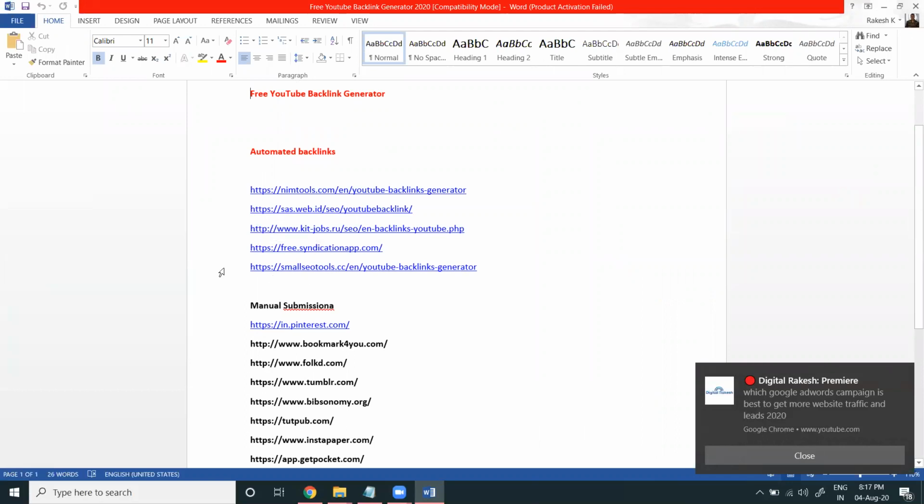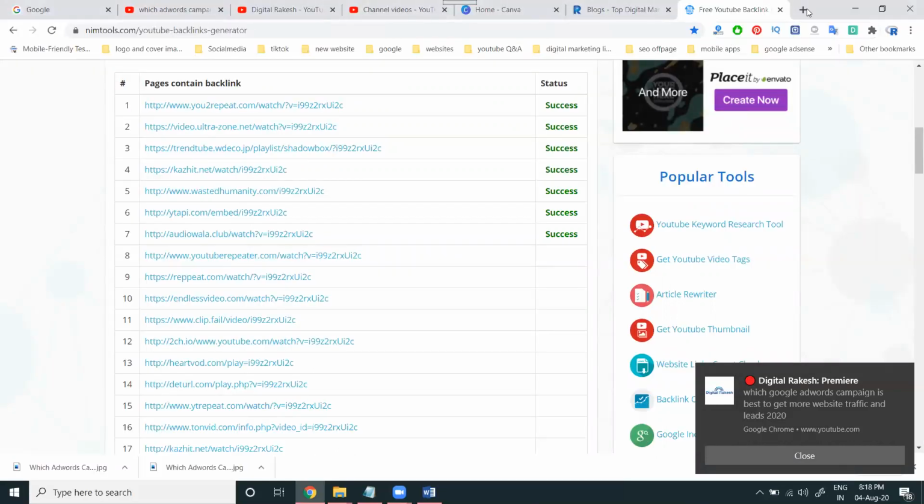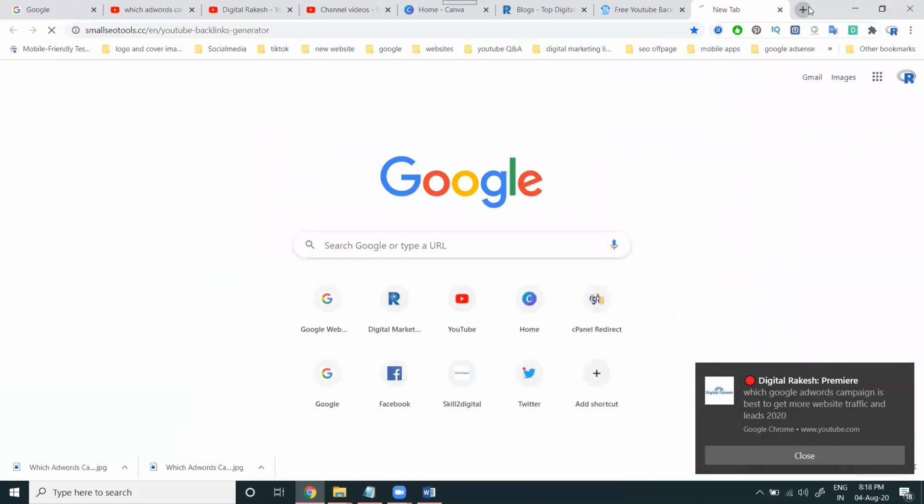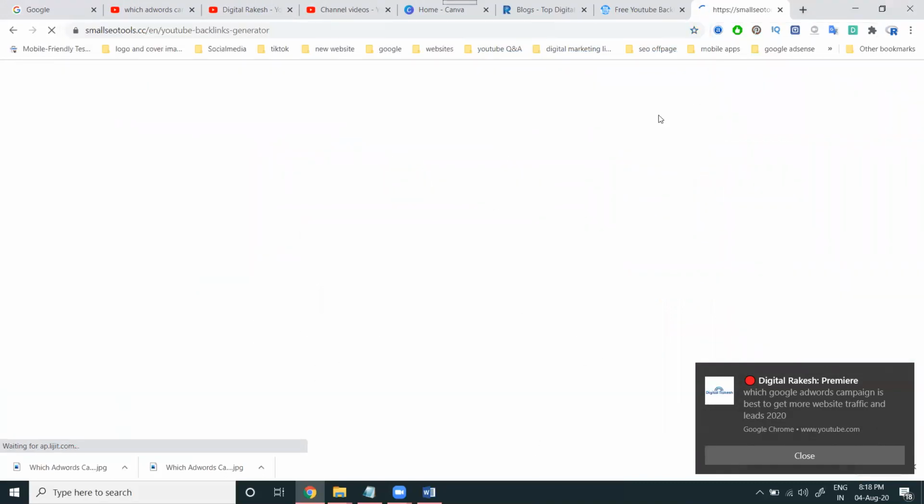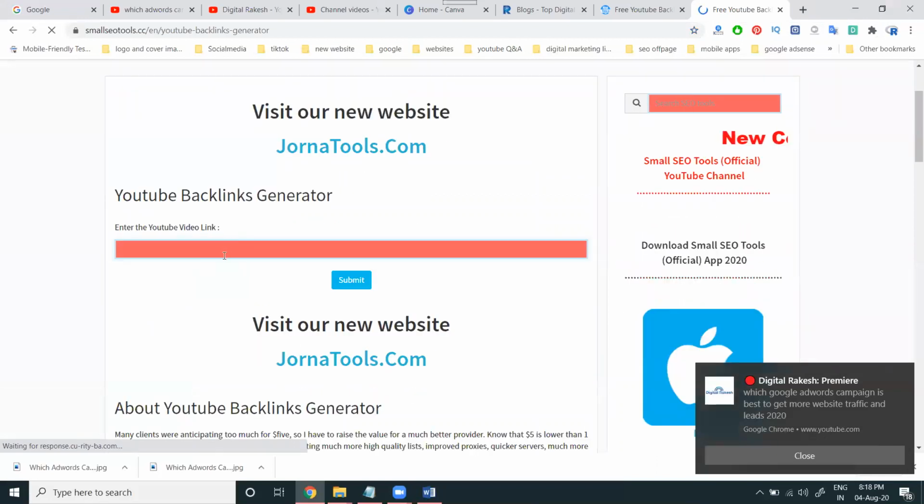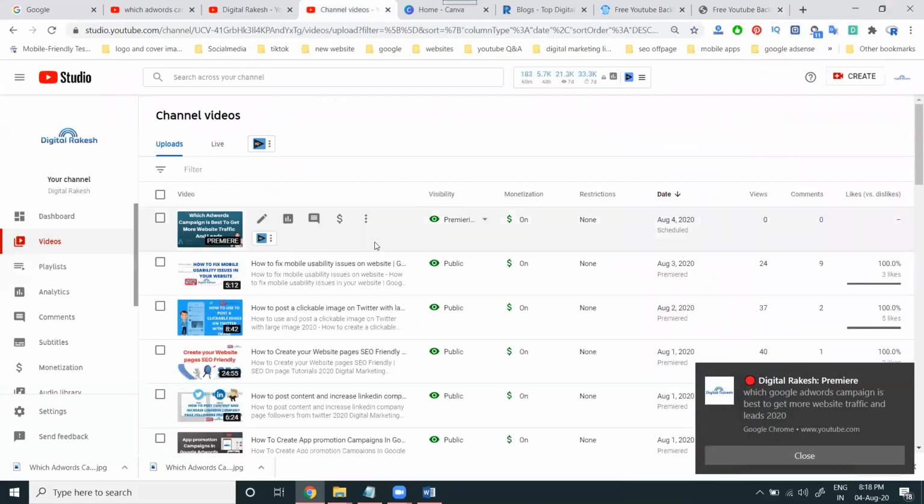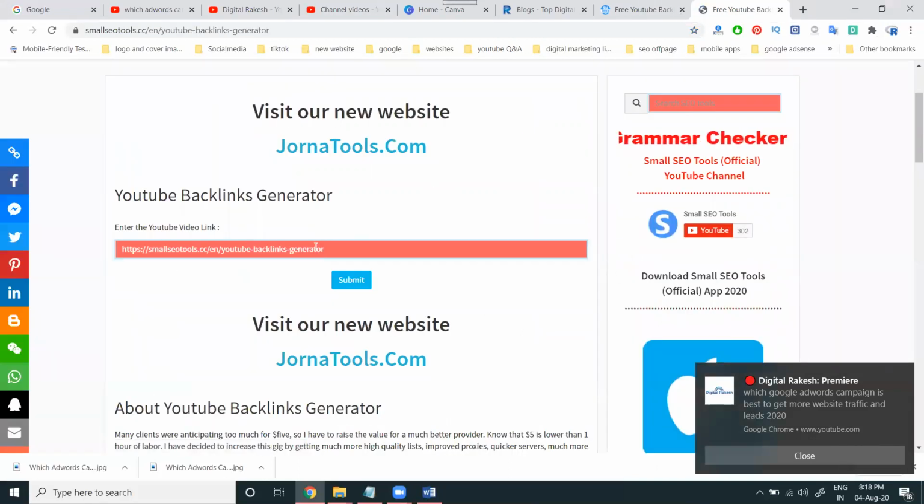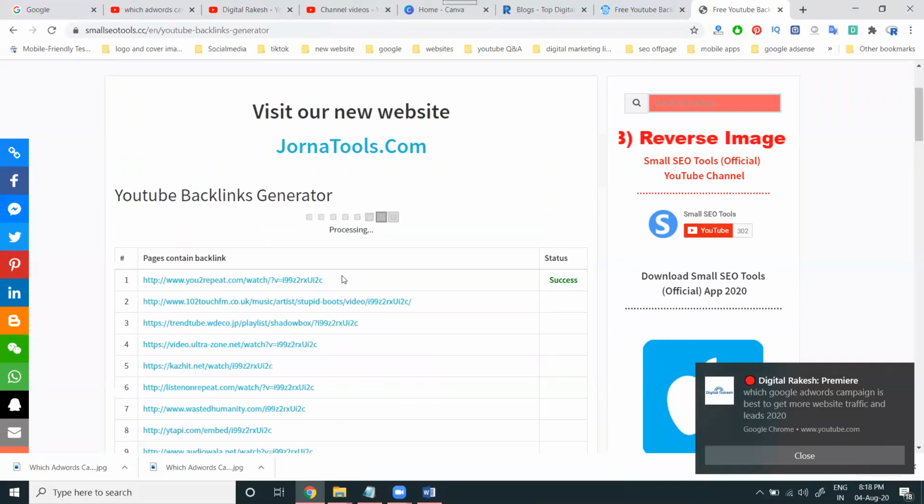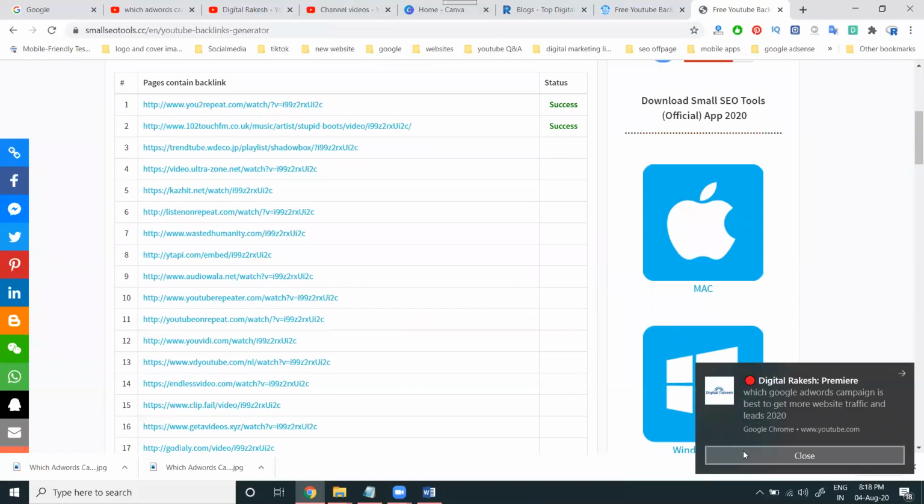In this website we will be using automated backlinks. This file link will give automated backlinks. All the remaining ones will be manual backlinks. So guys, all these websites, we have to check and do it by myself. Everything will be checked and we can do it.